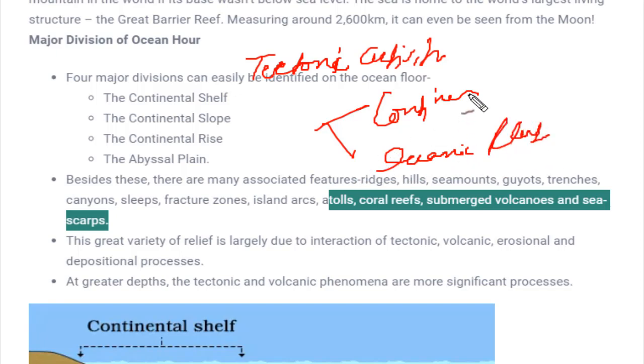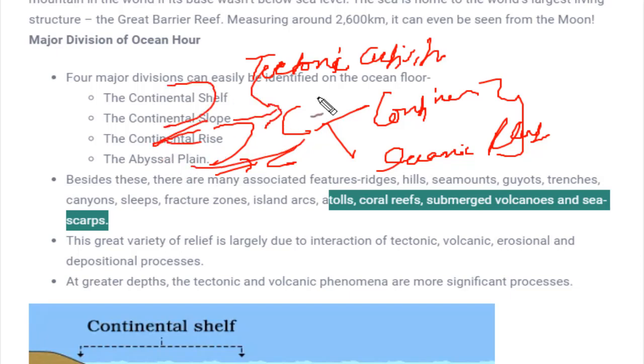So due to interaction of these plates, either convergence if two plates move towards each other, or if two plates move away from each other, due to this interaction, the base of the Earth's surface moved, or various kinds of land formed due to that. So the first reason for formation of these ocean reliefs would be tectonic activities.